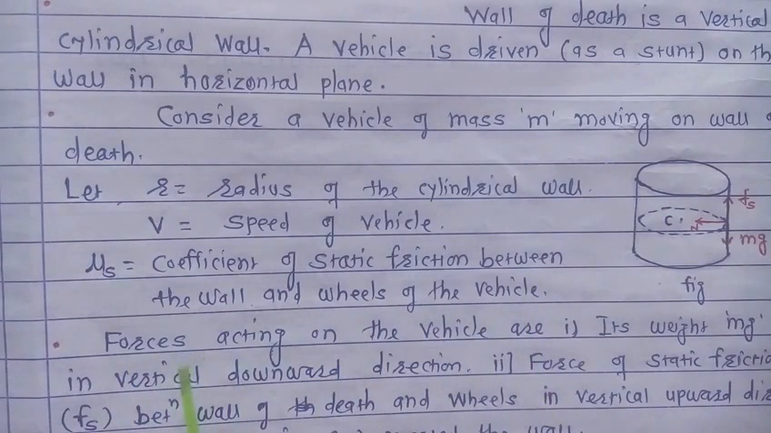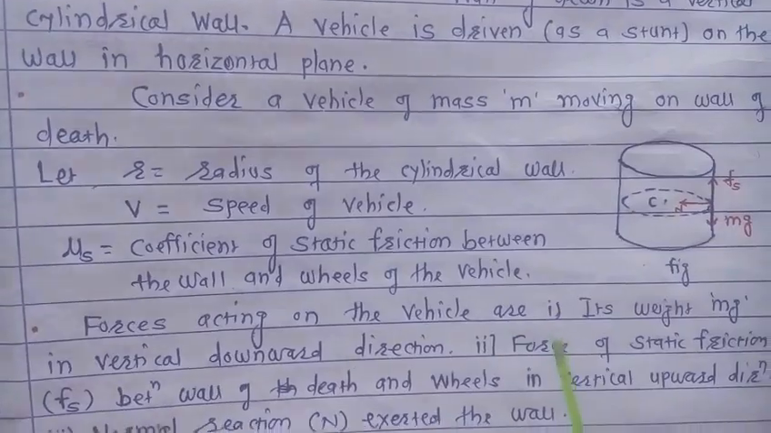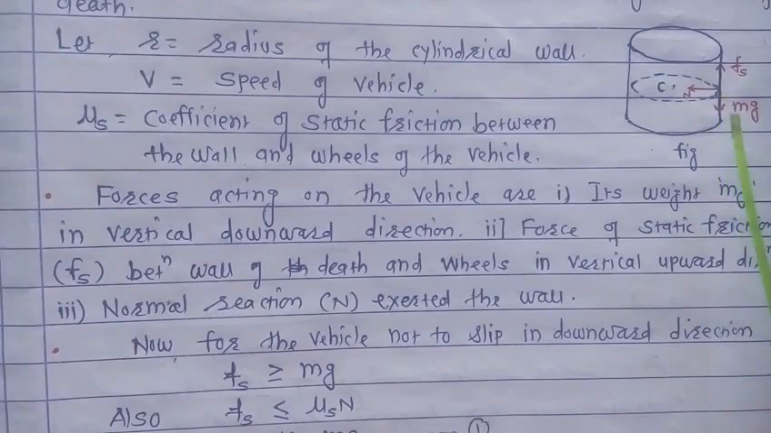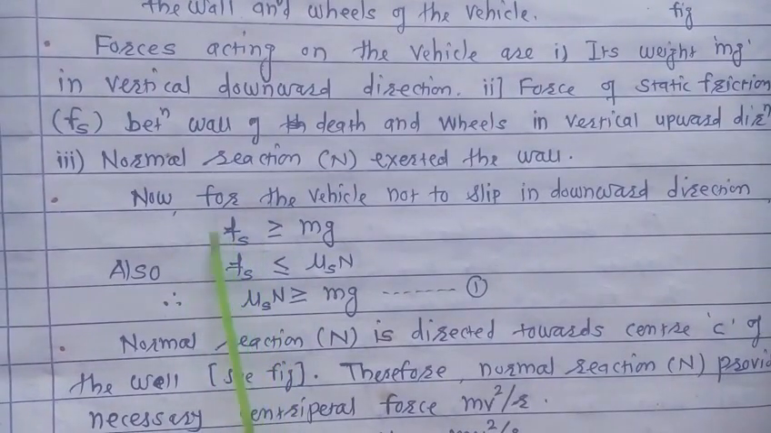Now the forces acting on the vehicle, which is considered as a point object, are number 1, its weight mg in the downward direction, then the vertically upward force, that is force of static friction between wall and wheel surface, and third one is this normal reaction N. So these are the three forces: number 1 weight, number 2 the force of static friction, and number 3 normal reaction N.